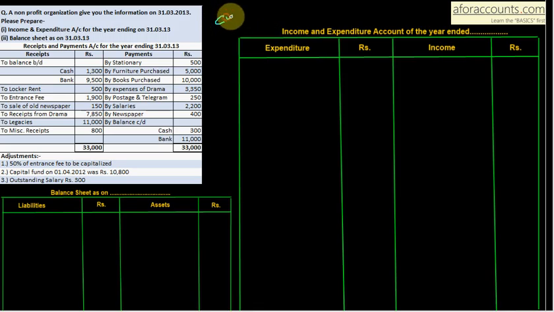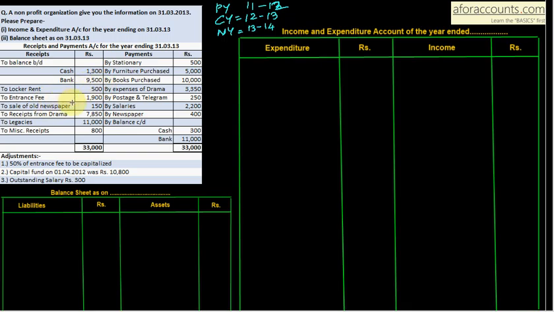Your current year is 12/13. So what will be your previous year and your next year? Previous year will be obviously 11/12. 11/12 will be your previous year, 12/13 current year, and 13/14 will be your next year. So this is a small question and we have been given only 3 adjustments: opening balance of cash in bank,